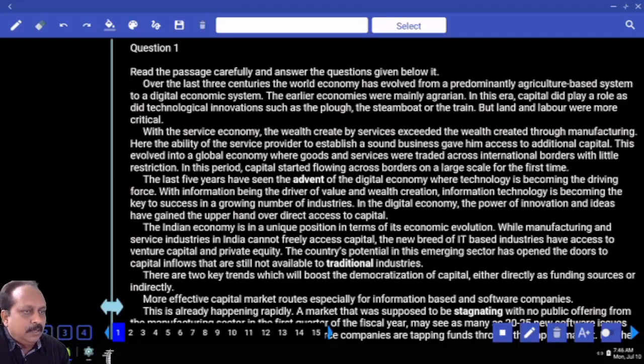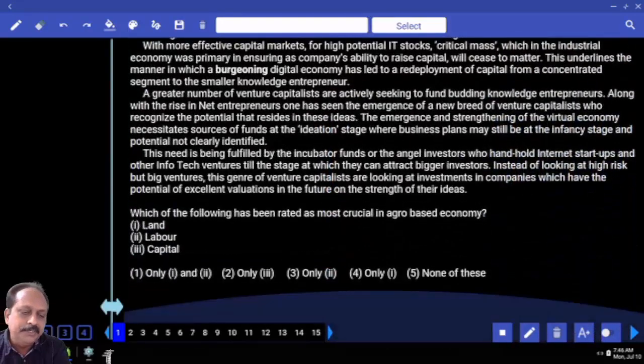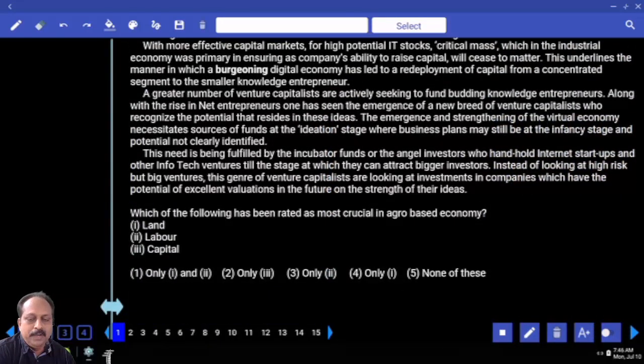I have already given the brief about the passage. We'll see the first question. What is the first question here? Which of the following has been rated as most crucial in agro-based economy? Whenever you read a question, every question in English has keywords. To answer the question, first you have to focus on the keywords. What are the keywords here? Agro-based economy.